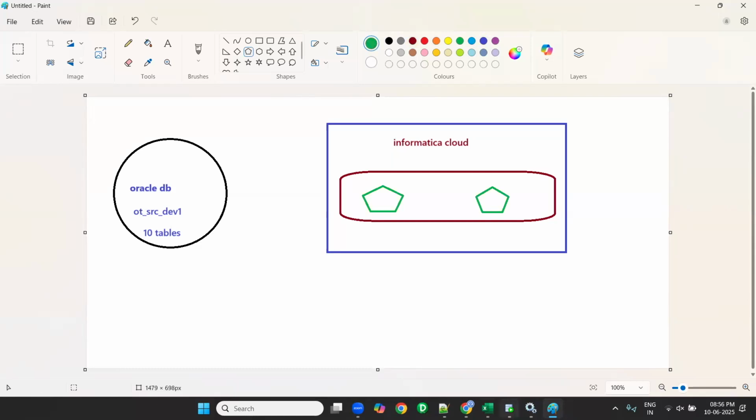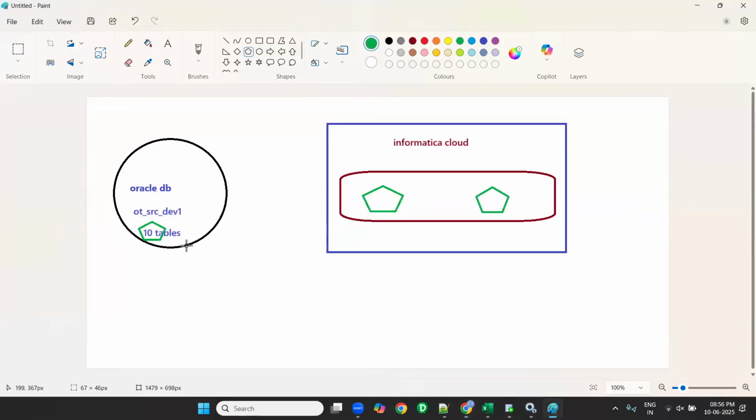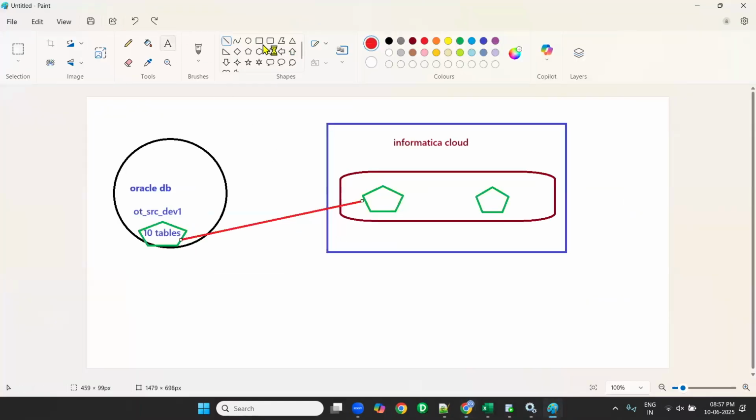Now, how am I seeing the tables? Whatever tables are here, I am seeing these tables in the Oracle source when I configure it. How? By using the secure agent. Understanding, everyone?